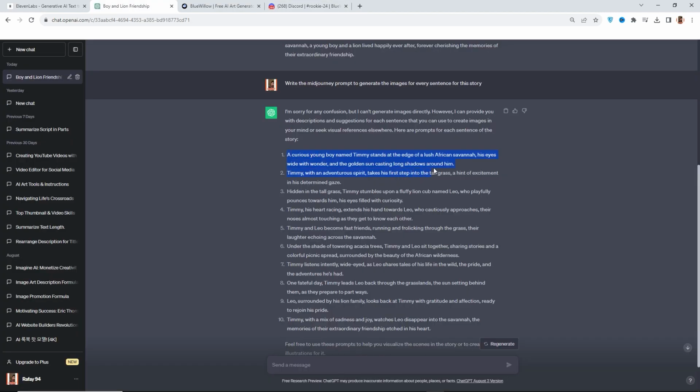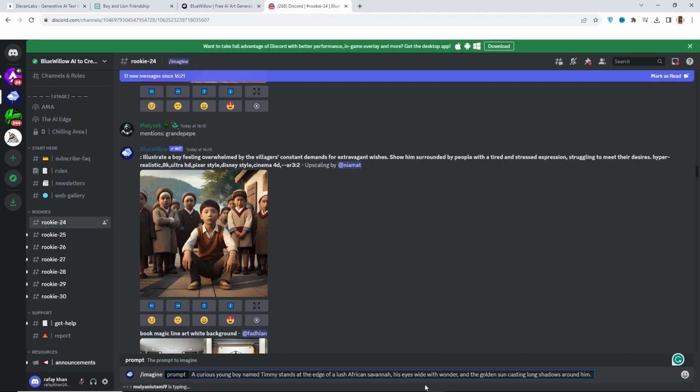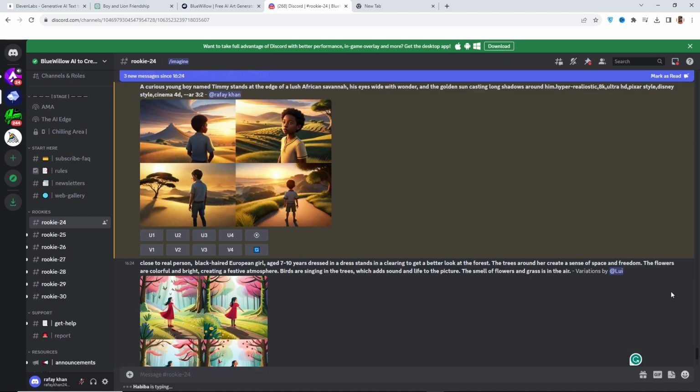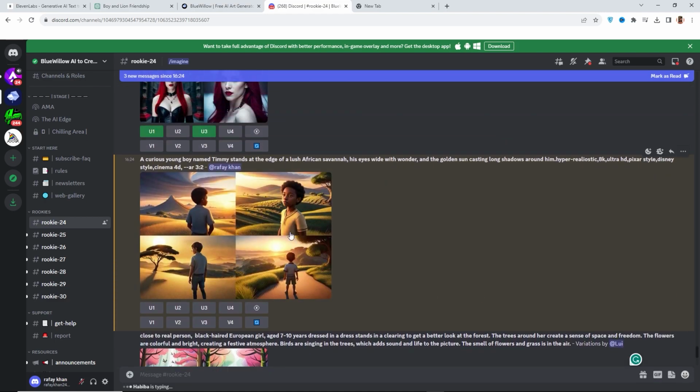Then copy the prompt from chat and paste it here. Now add these secret prompts: hyper-realistic 8K Ultra HD Pixar style, Disney style cinema 4D AR 3:2 and hit enter. And this AI will generate beautiful AI images for you.